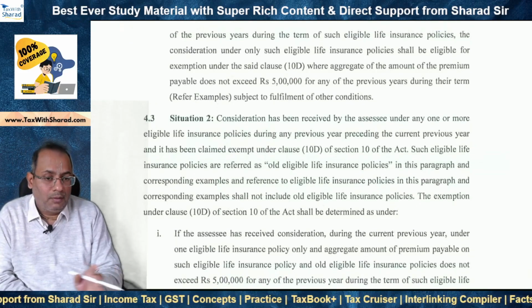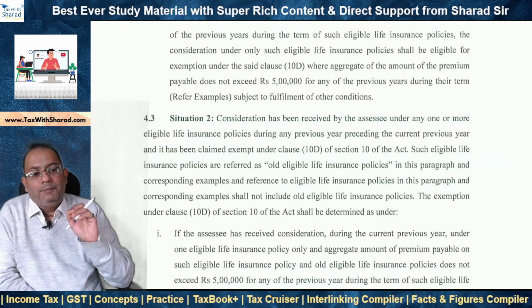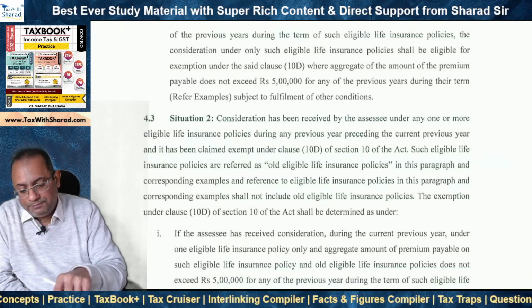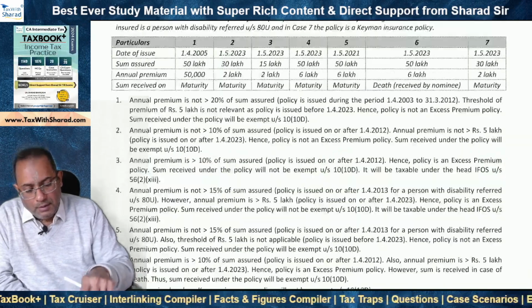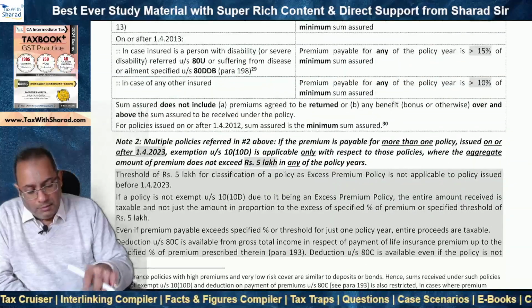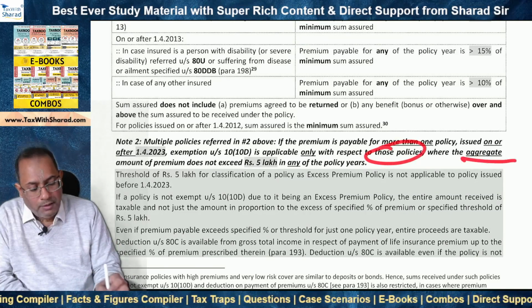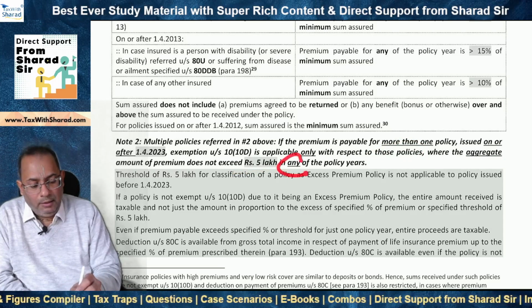This situation is relevant because in the case of multiple insurance policies, as we noted some time back, what happens? The exemption is provided under section 10(10D) only in respect of those policies where the aggregate amount of premium doesn't exceed rupees 5 lakh in any of the policy years.